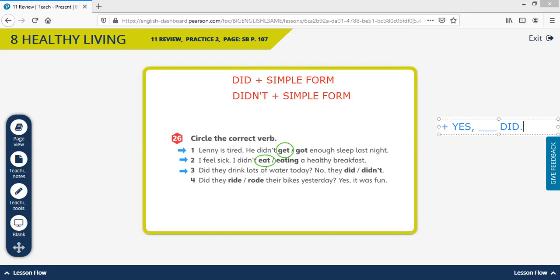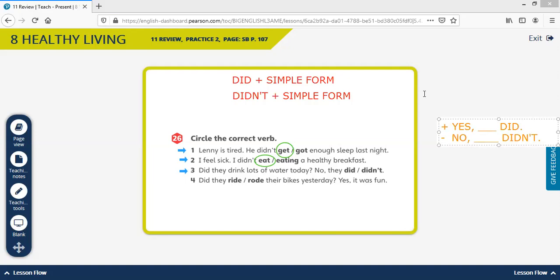When we have something in the negative, we say no, you mention the person, I, you, he, she, it, we, they, and didn't. That's what we have to do to answer those questions in short form.